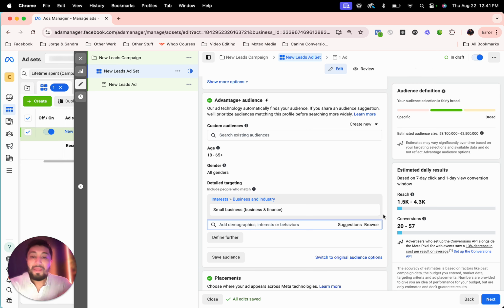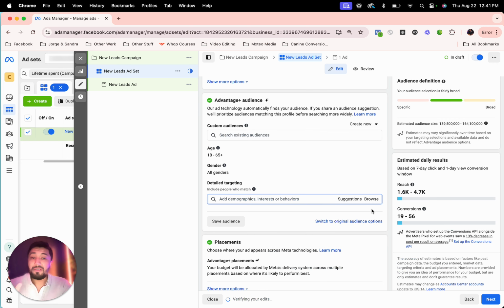So depending on what kind of business you have, or what you're promoting, or what your lead magnet is, this right here can really make a big difference. And really testing different interests, having one interest within one ad set and seeing what works better and what doesn't, can really help with lowering your cost per lead and lowering your cost per acquisition overall. So I strongly recommend using this tool. Come in here and check this out, spend some time with it, and you'll be amazed to see what kind of detailed targeting we can do here.